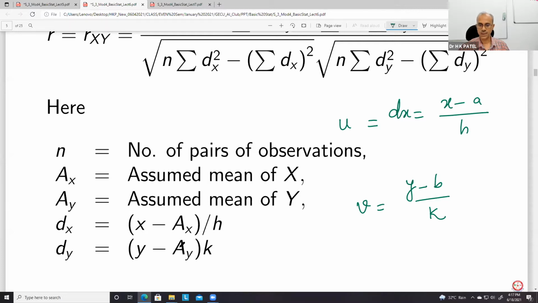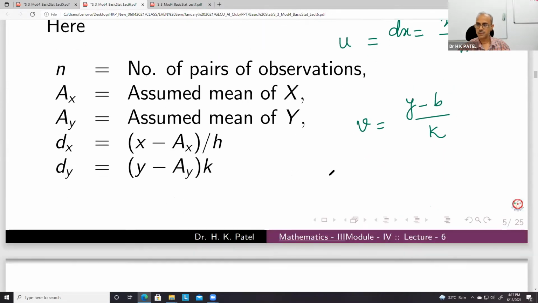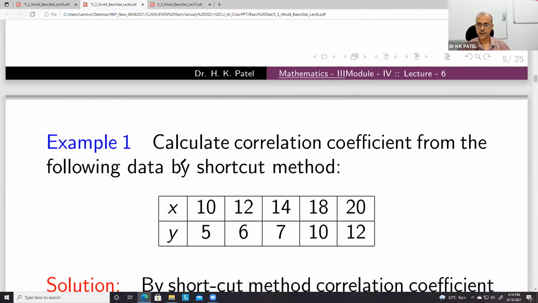These are your numbers, small b, a, and k, whatever you want you can choose, but choose in such a way that your calculation becomes easy. It should not be the case that the problem becomes more problematic. By doing this, we want our problems to be simple, easy to calculate. So, for example, we can use here the numbers 10, 12, 14, 18, 20.